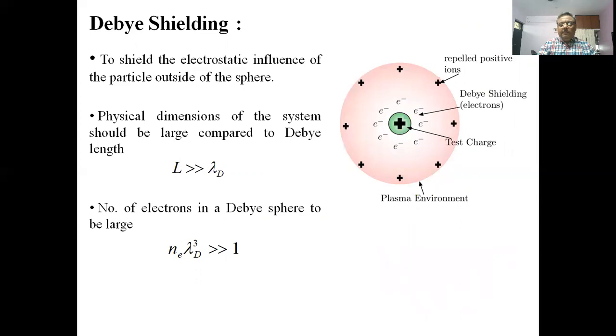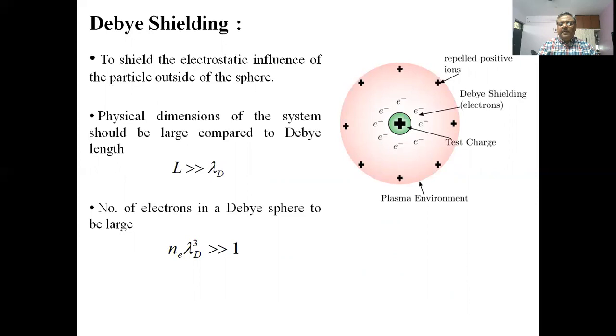Now, this Debye length: a sphere is being constructed with the radius as the Debye length, and its purpose is to shield the electrostatic influence of the particles outside of the sphere.